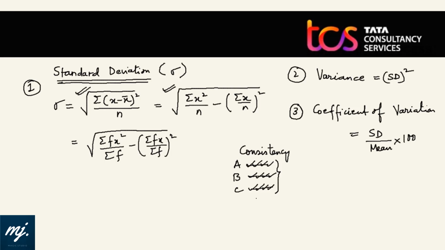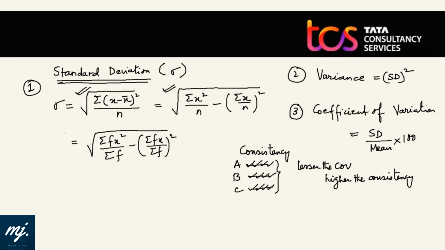Then they may ask which batsman is more consistent. For consistency purpose, we always calculate coefficient of variation. Lesser the COV for that particular data, higher the consistency. So out of these three, the one which will have the less value of COV will be more consistent.